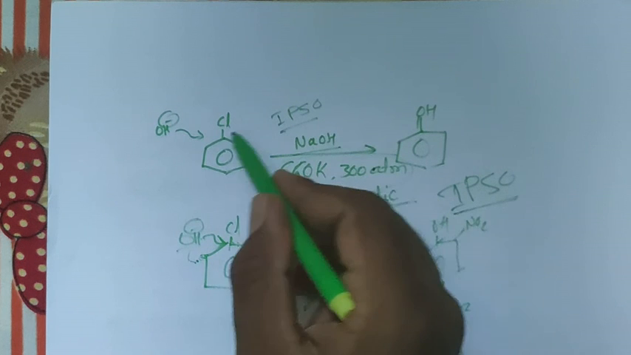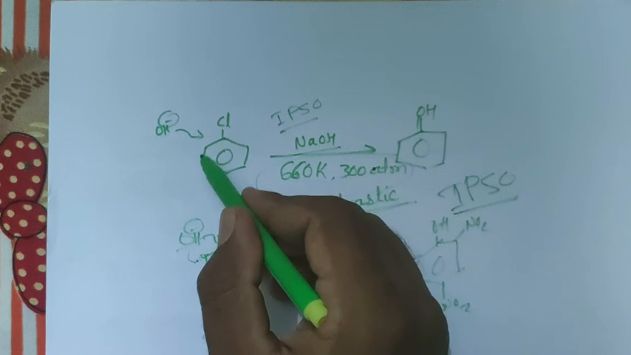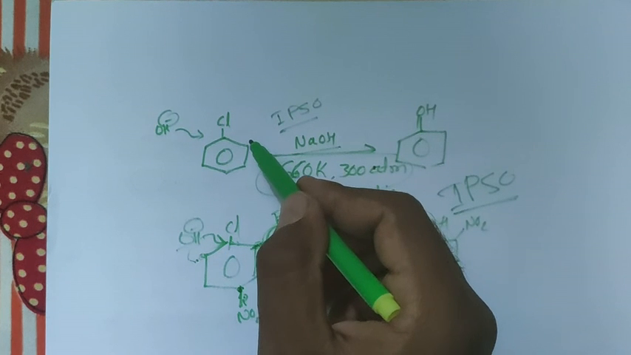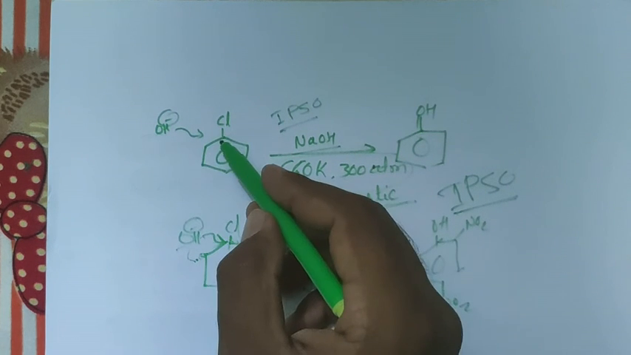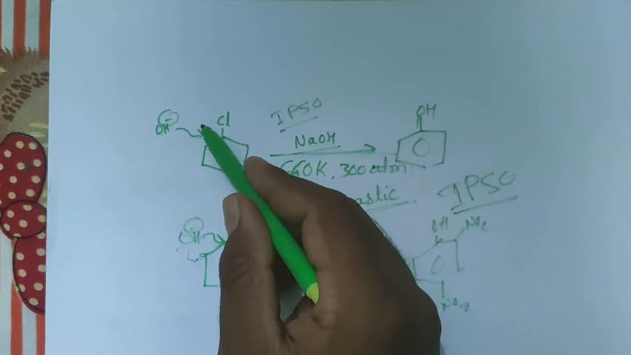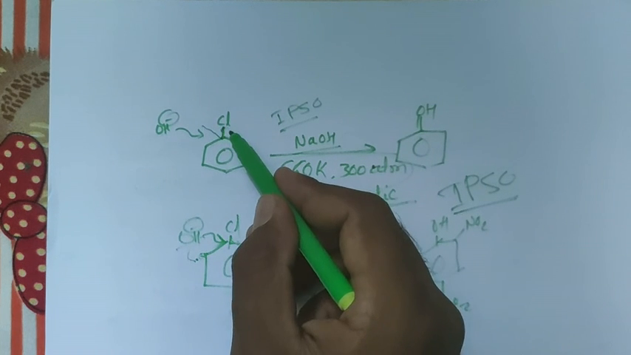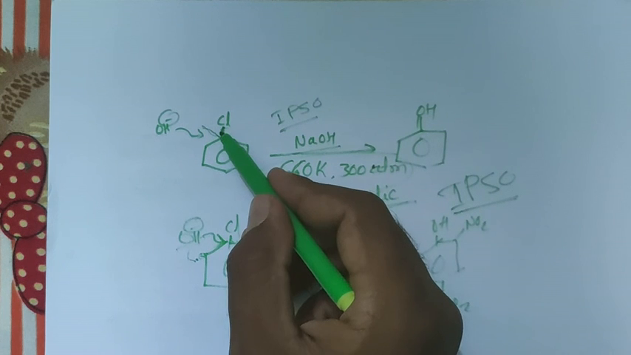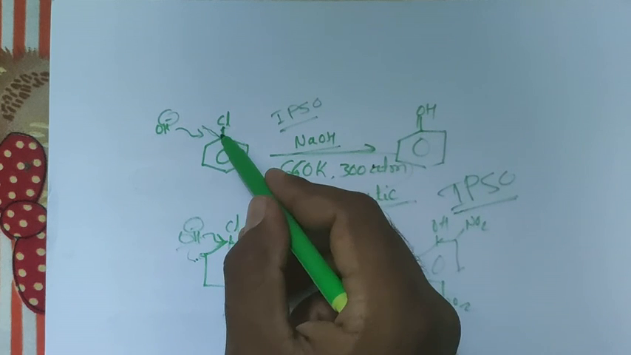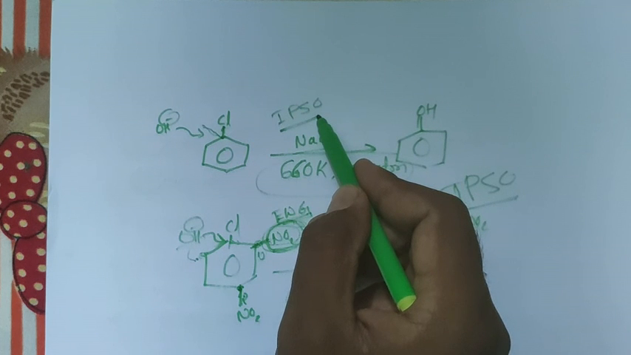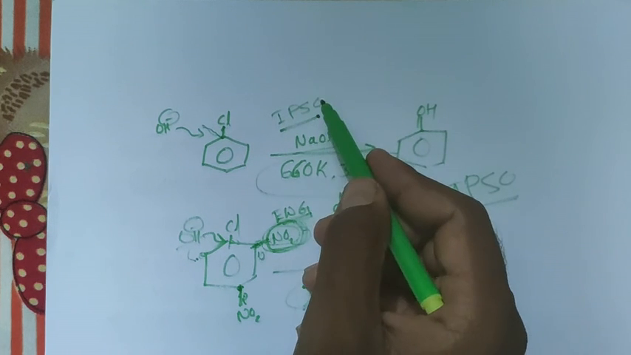Dear student, whenever a haloarene does not undergo nucleophilic substitution, but a nucleophile is attacking, and the chlorine is released immediately, it does not involve any step of reaction. It attacks and it leaves. Therefore, it is an ipso type of substitution reaction. Don't confuse this with haloarenes involved in nucleophilic substitution reactions.